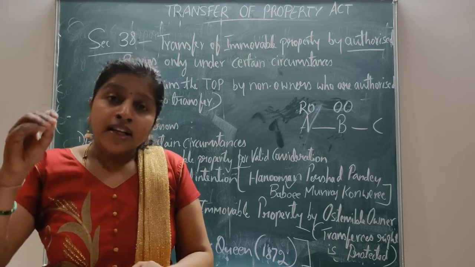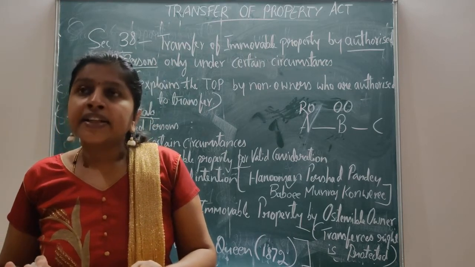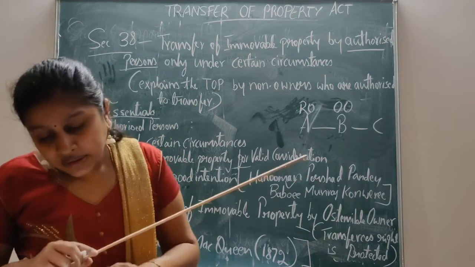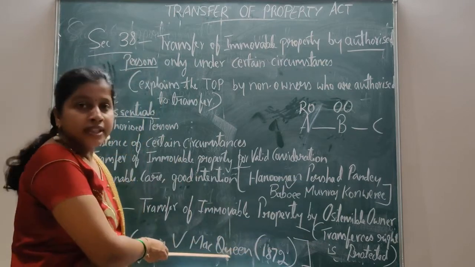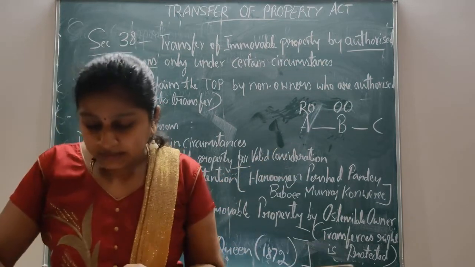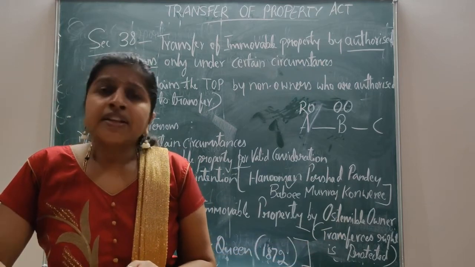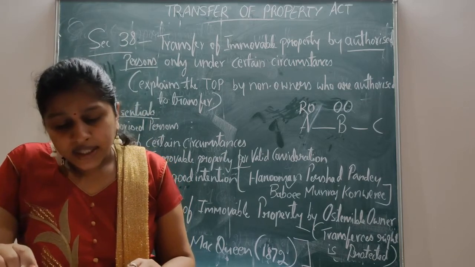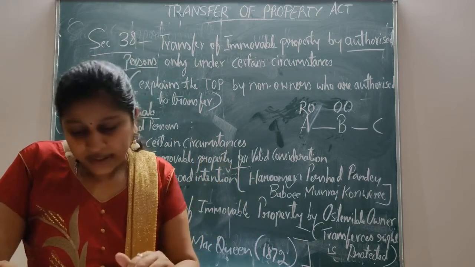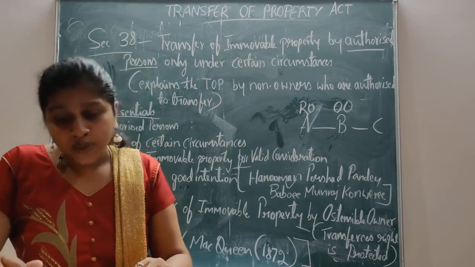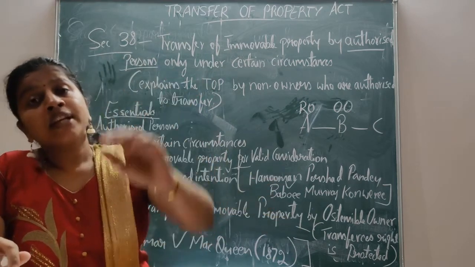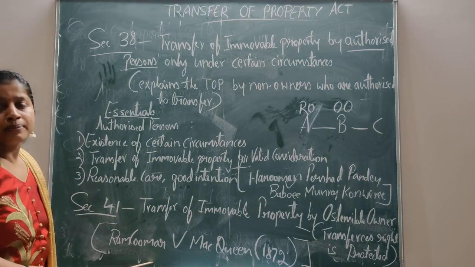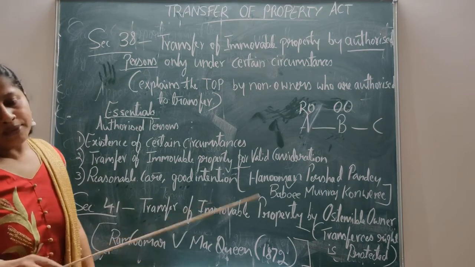In this case, the Calcutta High Court decided in favor of McQueen. Ram Kumar, the son of Ram Dhoni, who was now substituted in place of his father, went on appeal to the Privy Council, which reversed the judgment of the Calcutta High Court and decided in favor of Ram Kumar.